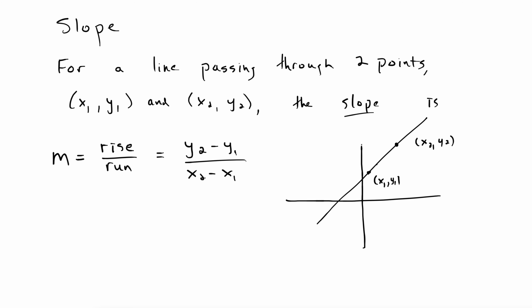If we trace this back to the y-axis, this distance, this rise, is y2 minus y1. And if we trace it down to the x-axis, this distance is x2 minus x1. So indeed, if the slope is the rise divided by the run, here's the rise, here's the run. So we get y2 minus y1 over x2 minus x1.